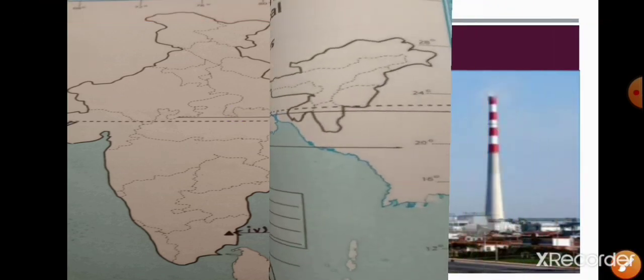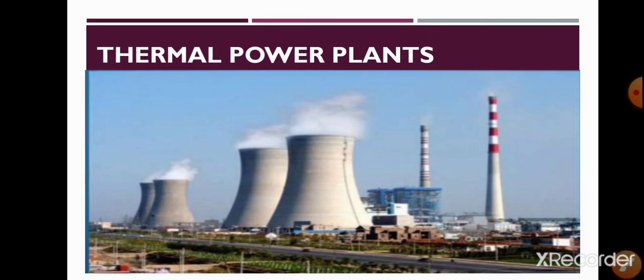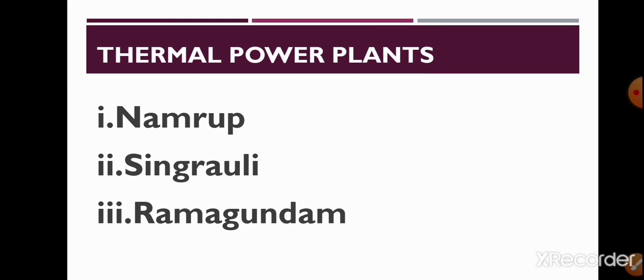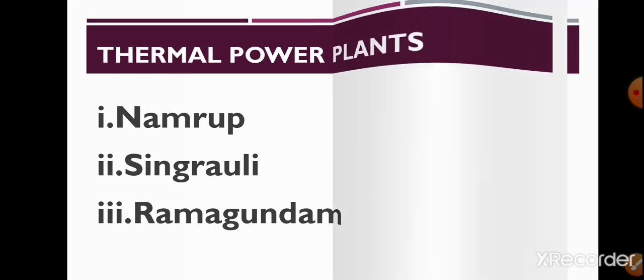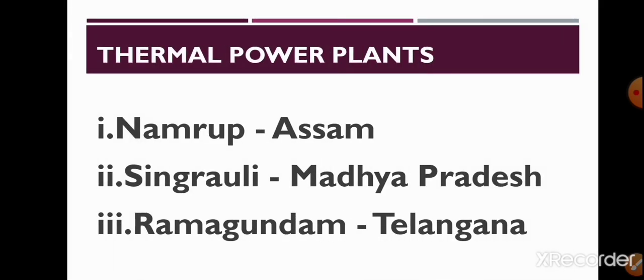Next, now we are going to learn about thermal power plants in our country. First one is Namrup, second one Singrauli, third is Ramagundam. Okay. Now let's see their location. Namrup is located in Assam. Singrauli is located in Madhya Pradesh. And Ramagundam is located in Telangana.